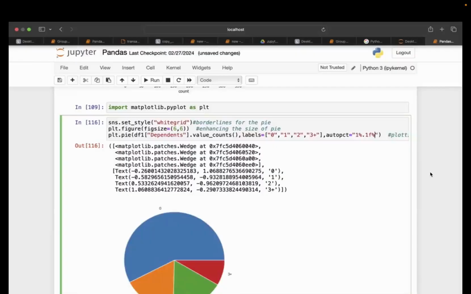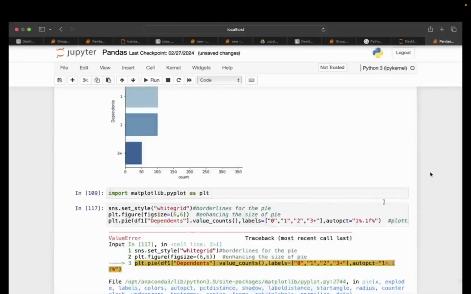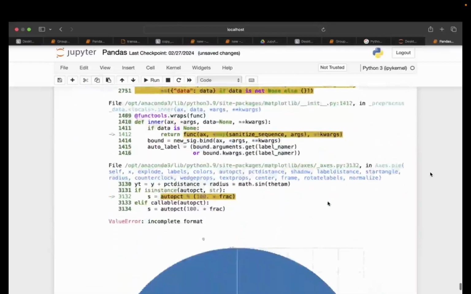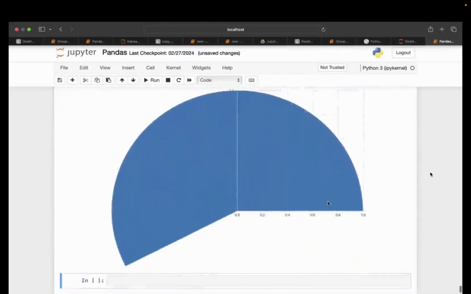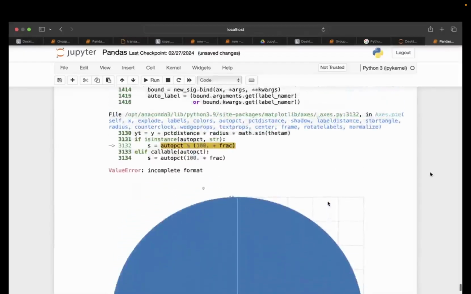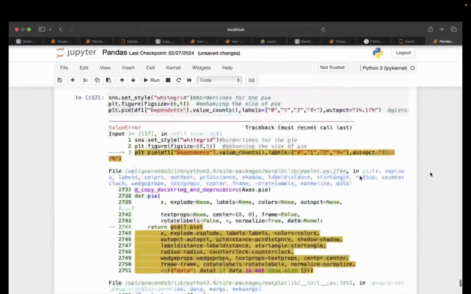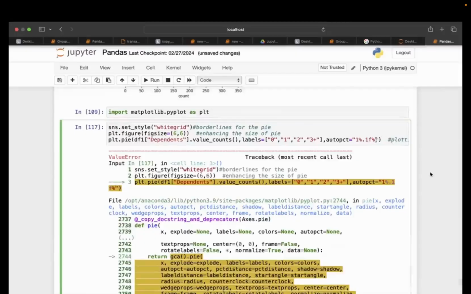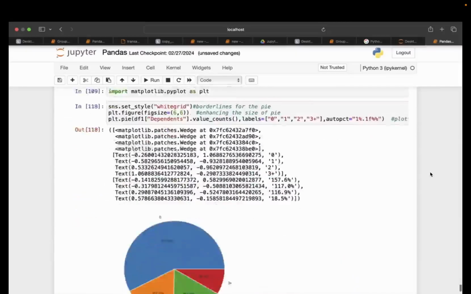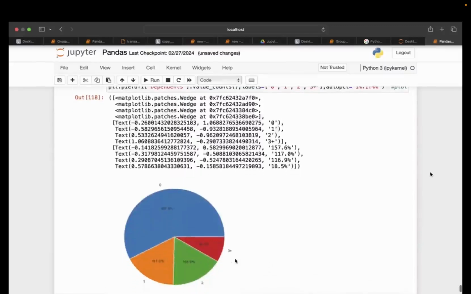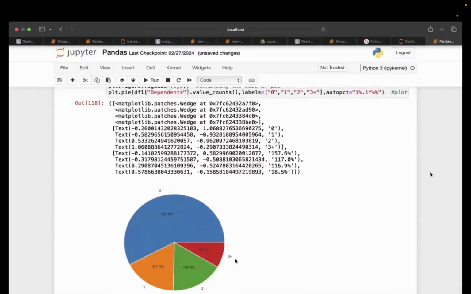So this is the incomplete format. Double percentage should be there. Okay, now you can see it is giving me the percentage format. The percentage is looking not correct.